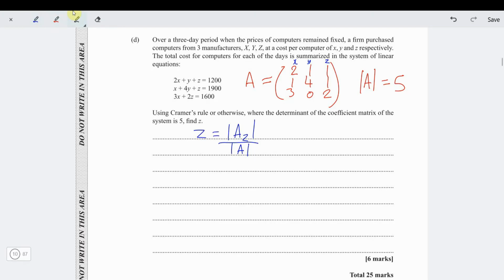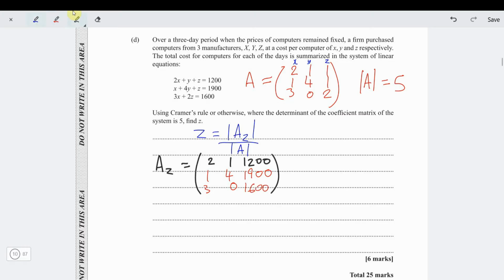They didn't even give us a lot of space to do the question here. So our AZ is the matrix 2, 1, 1200, then 1, 4, 1900, and then 3, 0, 1600. We close up that bracket.